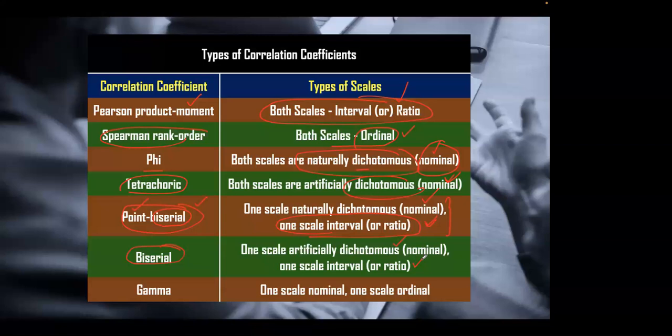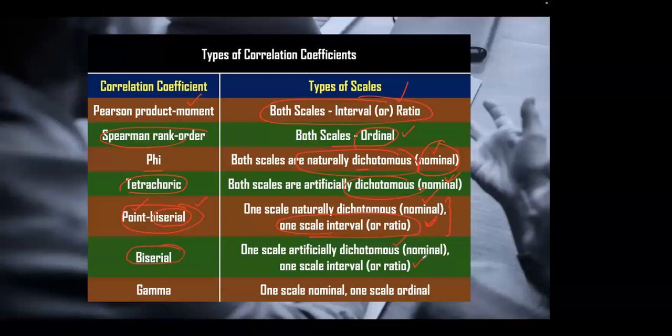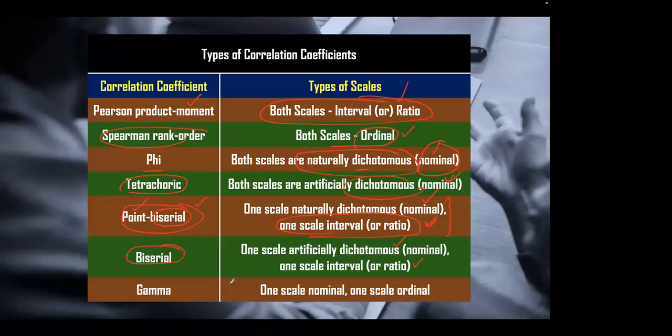Then is it parametric or non-parametric? It is parametric because at least one of the variables is in scale. One of the variables is continuous.